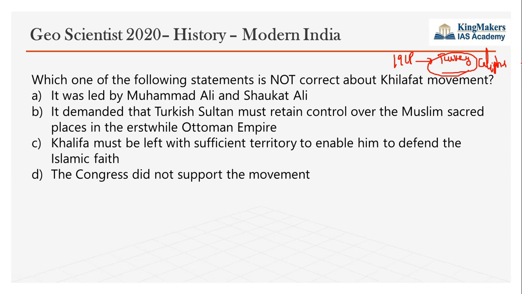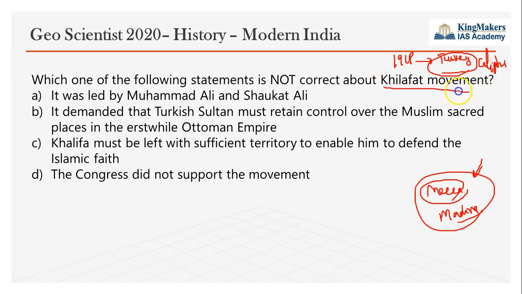This irked the Indian Muslims. So Indian Muslims were agitated against the British for that. They demanded that the British give some respect to the Caliph, who also controlled religious places like Mecca and Medina. What the Muslims asked was that the power be given back to the Caliph to control these two regions. But the British denied all this, and that led to the anger of Indian Muslims, and they started the Khilafat movement under the leadership of the Khilafat Committee.